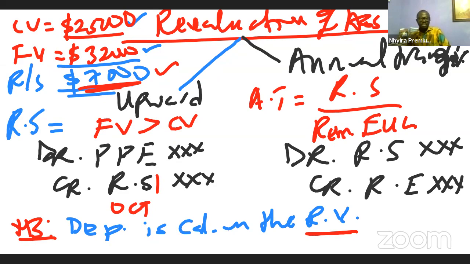But where the examiner doesn't want you to do the transfer, he will state that the entity doesn't make transfer from the revaluation surplus to the retained earnings as a result of the excess depreciation. So where it is silent, it means we need to make the annual transfer in relation to that.